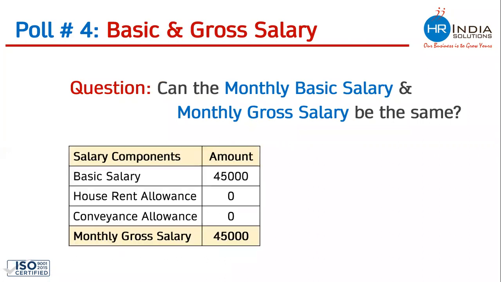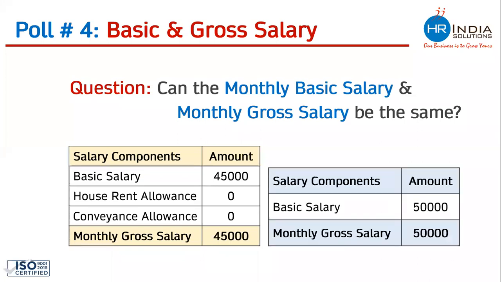Let me share a few examples. There is a company giving an offer letter like this. Basic salary is 45,000, house rent allowance is 0, conveyance allowance is 0, and the total monthly salary is 45,000, which is the same as basic salary. There is another company giving an offer letter like this. They have mentioned only a basic salary of 50,000 and the total monthly salary is also the same.